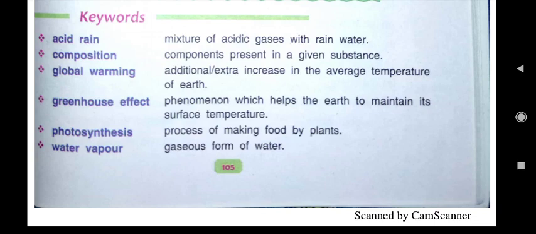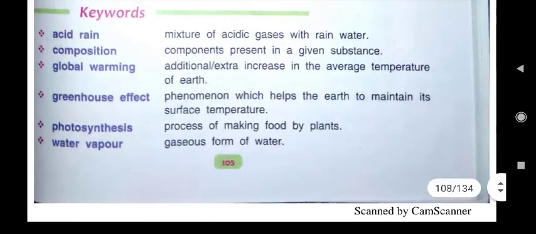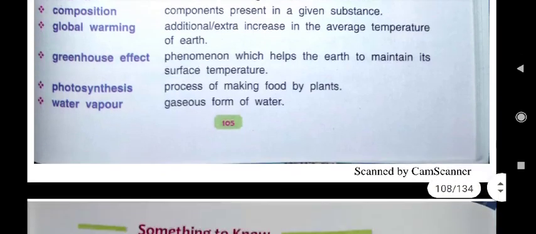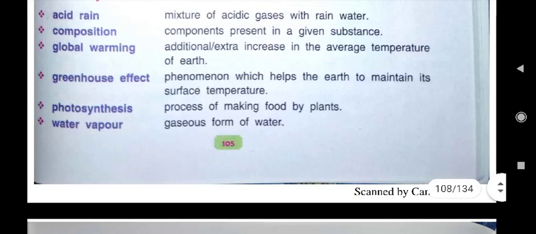Then composition. Composition means what? The components which are present in a given substance. Like composition of air means which components are present, that we have to write. Next is global warming. Global warming means additional or extra increase in the average temperature of earth.